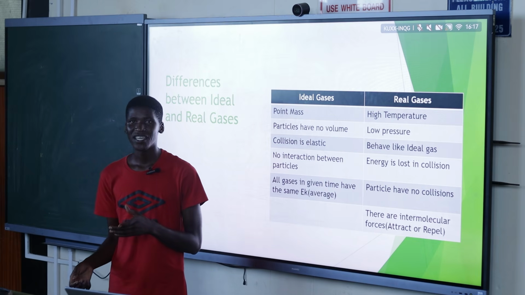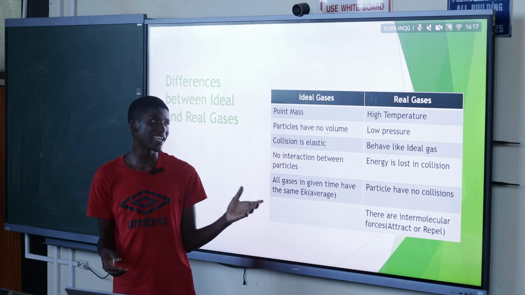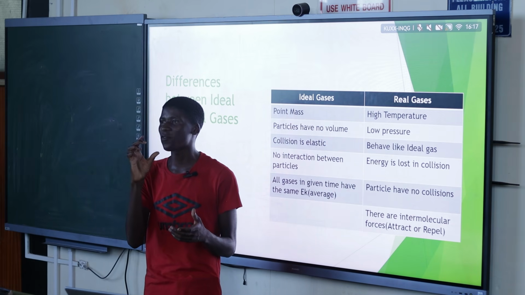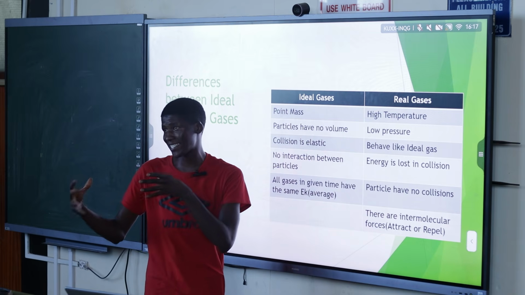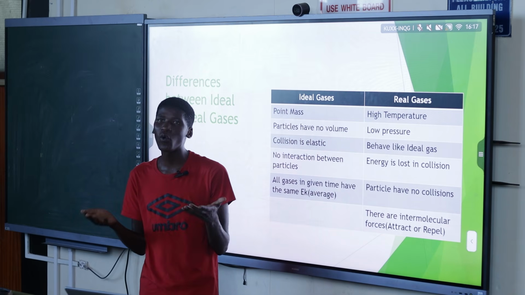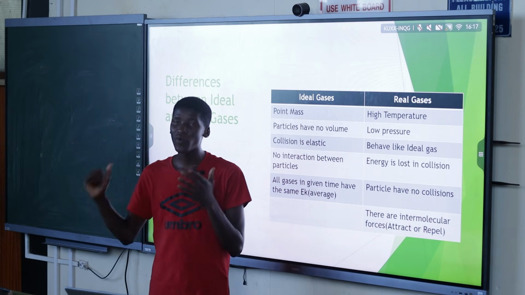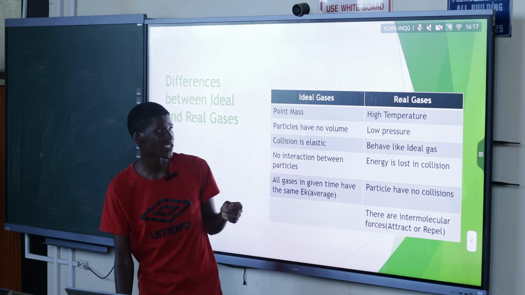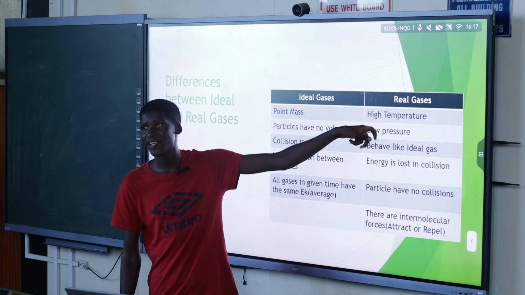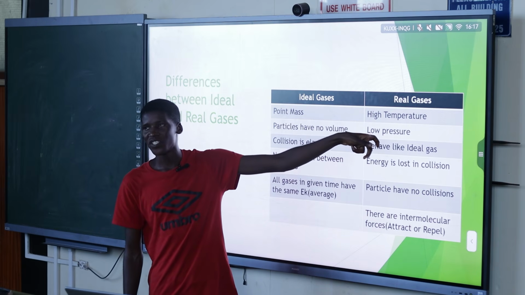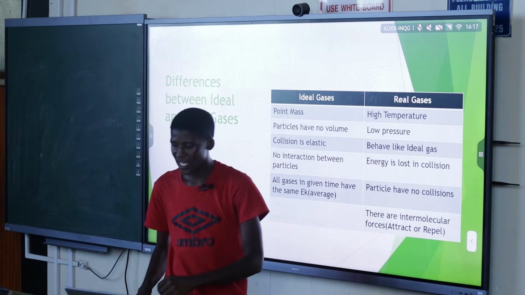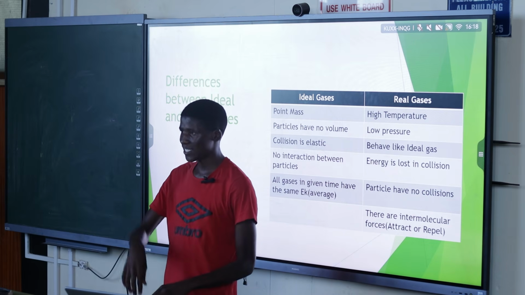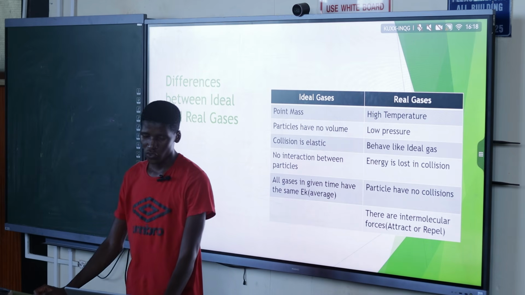So to give an example, it's like putting hot water inside a bottle, because we need a higher temperature for real gases to act like ideal gases, for them to obey all the laws that we have learned before. We need a higher temperature and a low pressure, or a higher temperature or a low pressure, not both conditions at the same time. So at higher temperatures or at low pressures, that's when we can have any real gas behaving as an ideal gas.